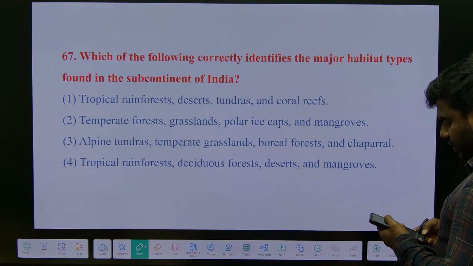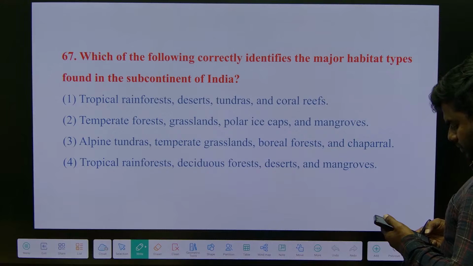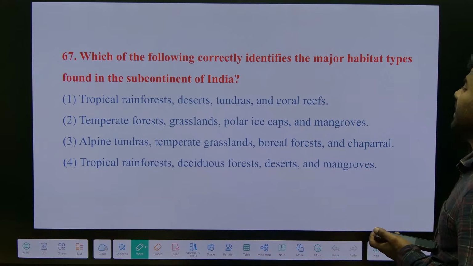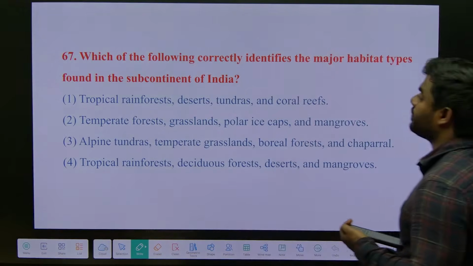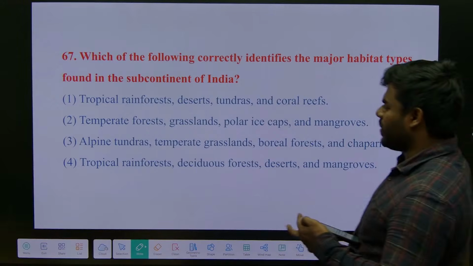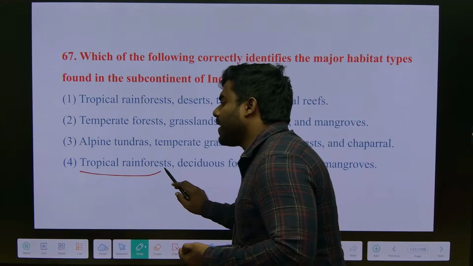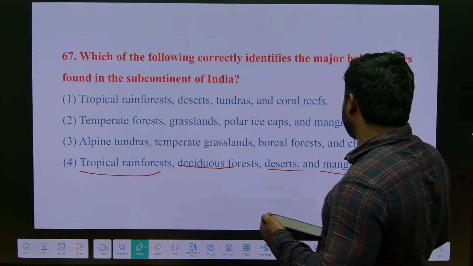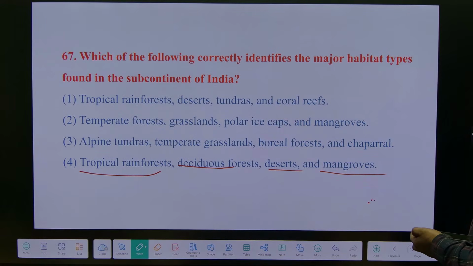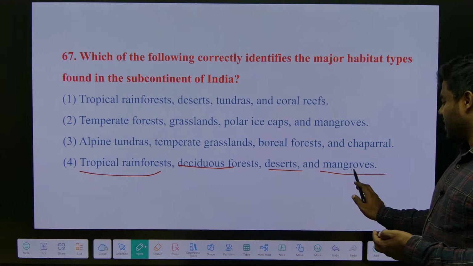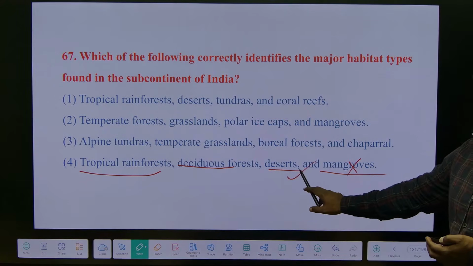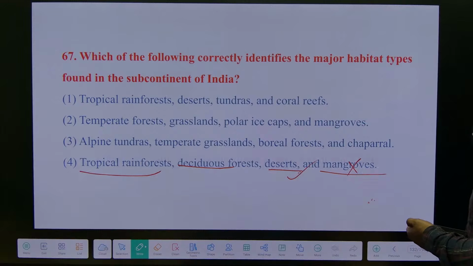These are all again informative. See, this is informative. I want you to remember tropical rainforest, deciduous forest, deserts and mangroves. Please remember this. Okay. Sometimes they don't give the word mangroves. That time deserts come last. In that way we can remember.